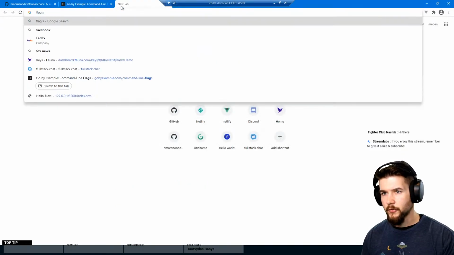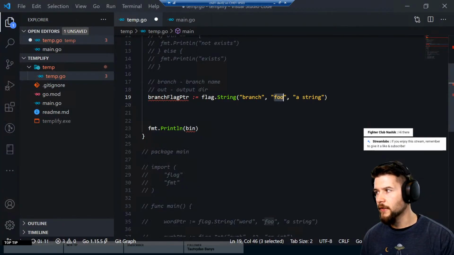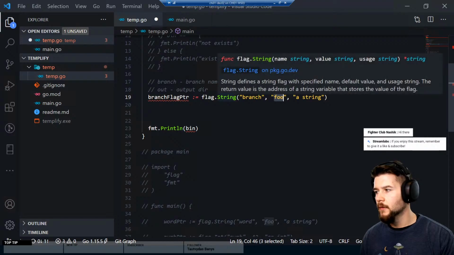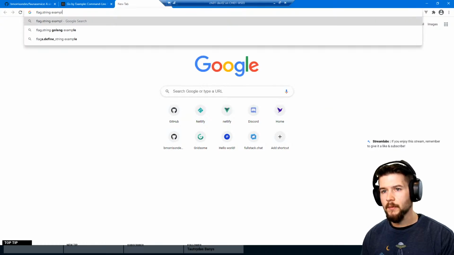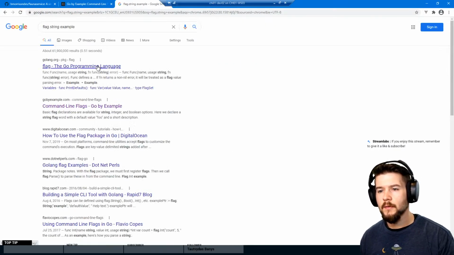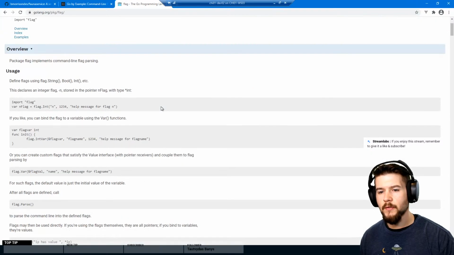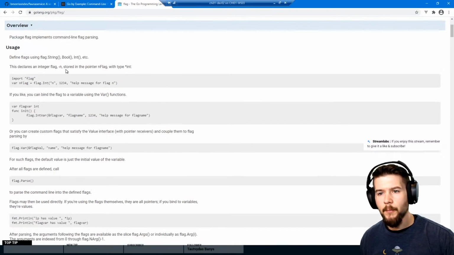Let's look up flag.String. Or you know what? I wonder if IntelliSense will help me pick this out. Value and usage. Flag.String example. It's going to bring you back to the same thing, isn't it? No, I guess this is a little more in depth. See, define flags with string, bool, and int. If you look at the flag like that,